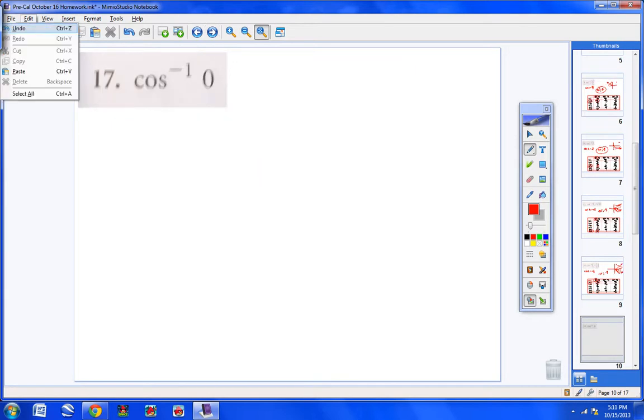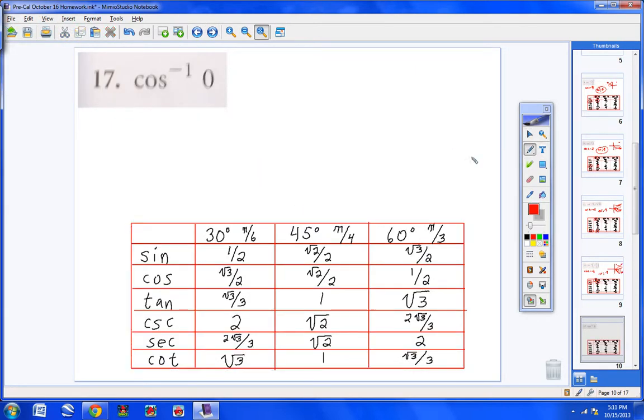Let's go ahead and rewrite the problem here. Cosine of an angle equals 0. And look, well, first of all, let's come up here. Cosine is definitely using quadrants 1 and 2. And look at this. There is no 0 down here on your table. So that's when we use our calculators. Go ahead and hit second cosine. And when you do that, up pops cosine negative 1. Then put 0.